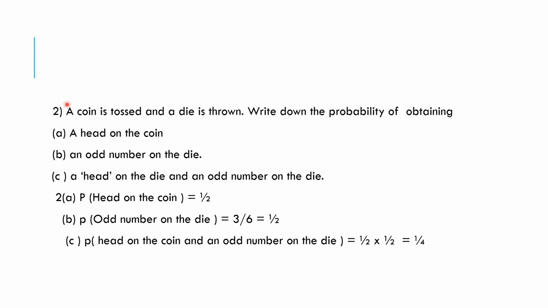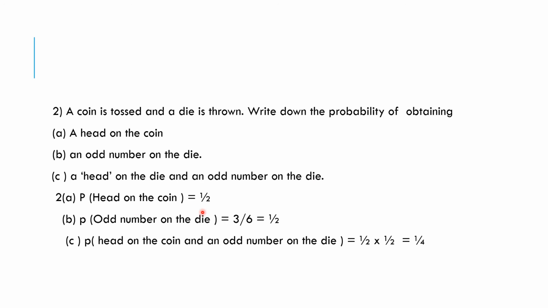Okay, let's have a look at another question. A coin is tossed and a die is thrown. Write down the probability of obtaining (a) a head on the coin, (b) an odd number on the die, (c) a head on the coin and an odd number on the die.